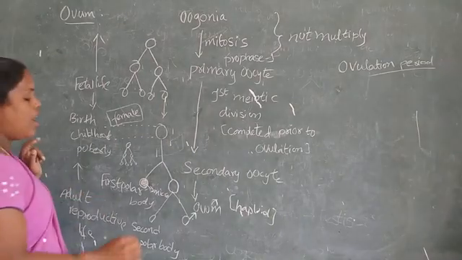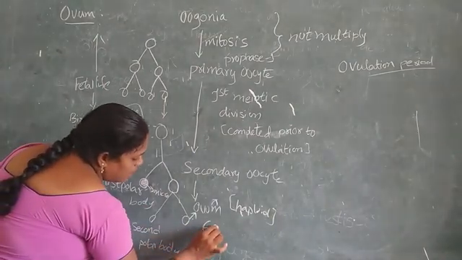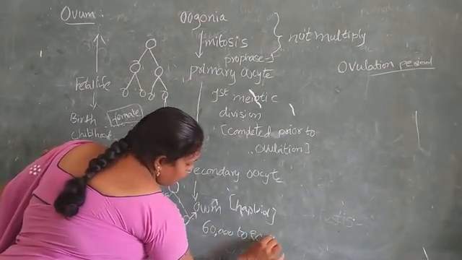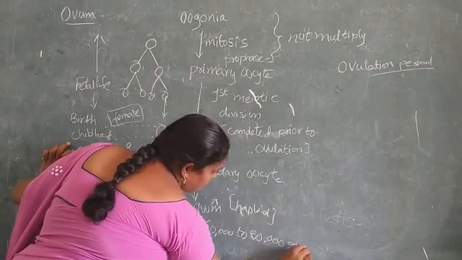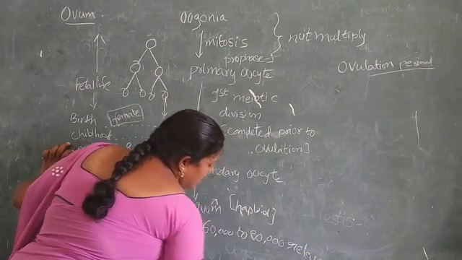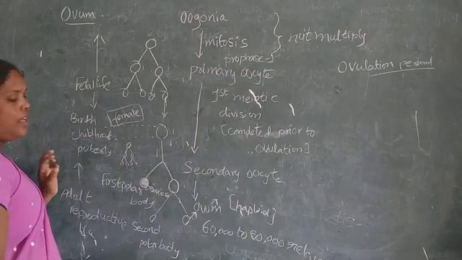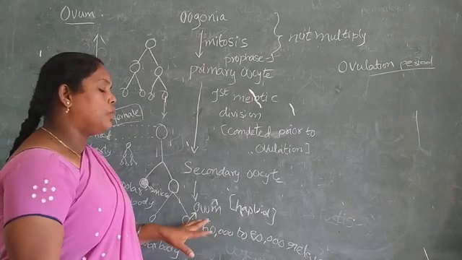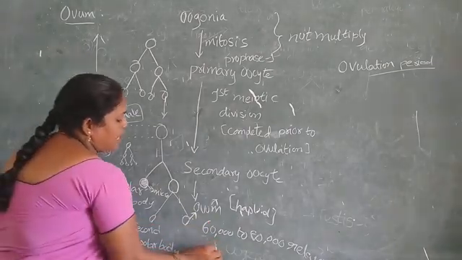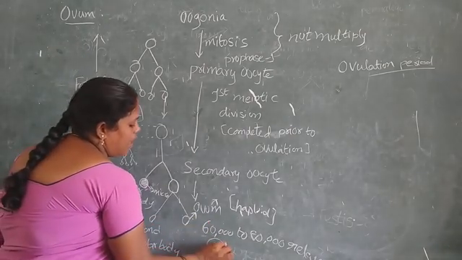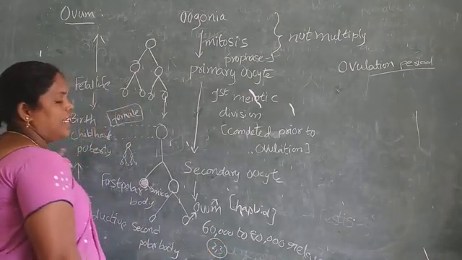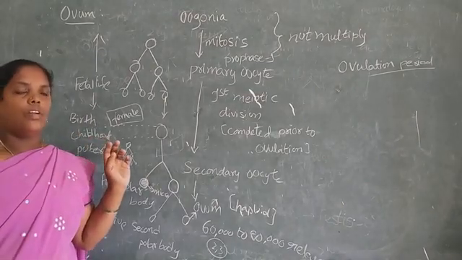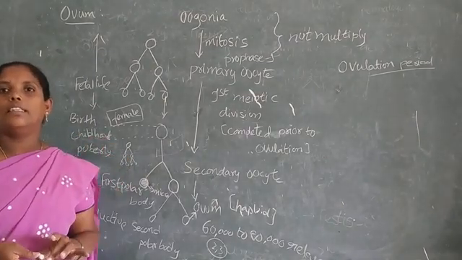This ovulation, or formation of 60,000 to 80,000 chromosomes, are released. These chromosomes are released to the ovum, and 2 or 3 chromosomes participate in the fertilization. Okay, we will discuss another topic, the menstrual cycle, in the next class.